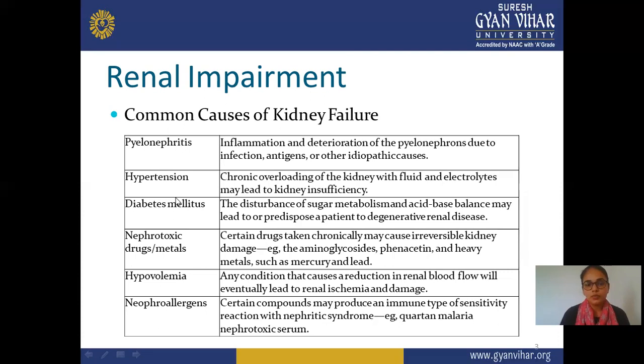And next is hypovolemia. Hypovolemia is also one condition which shows some renal impairment or renal failure. Hypovolemia is any condition that causes a reduction in renal blood flow, which eventually leads to renal ischemia and damage. Due to hypovolemia, proper blood flow is not observed, poor blood flow causes a reduction in flow rate, and eventually leads to renal ischemia and damage in your kidney.